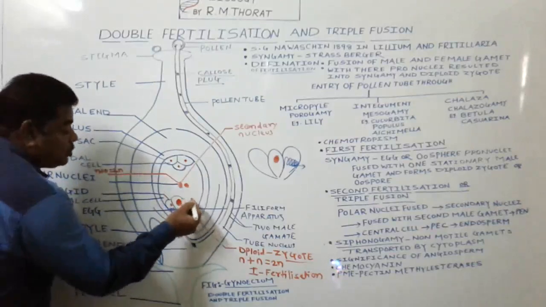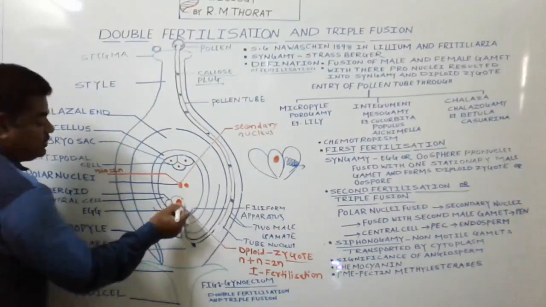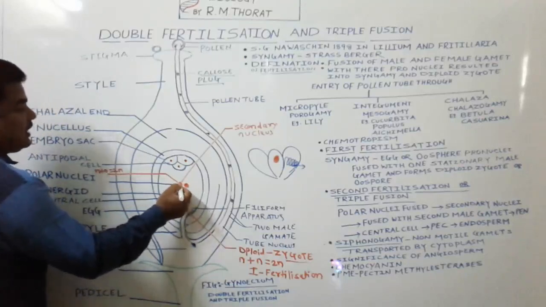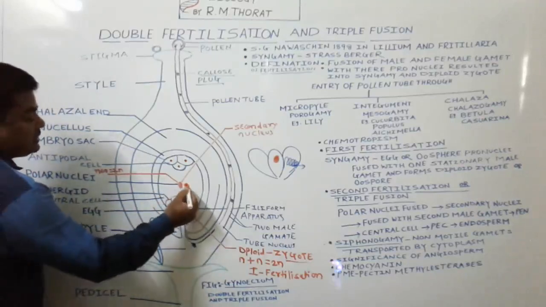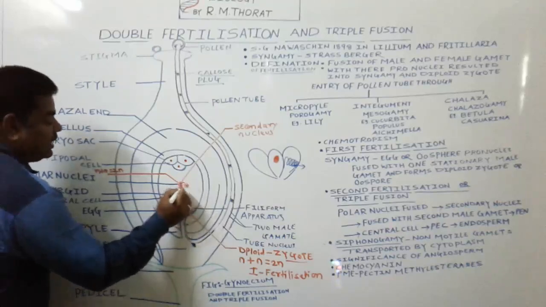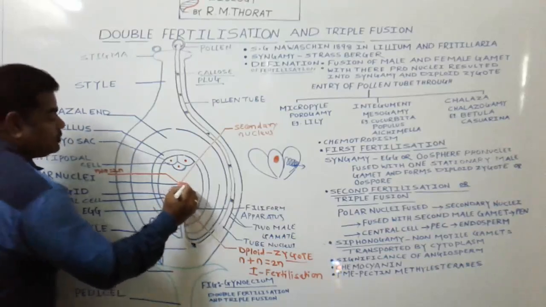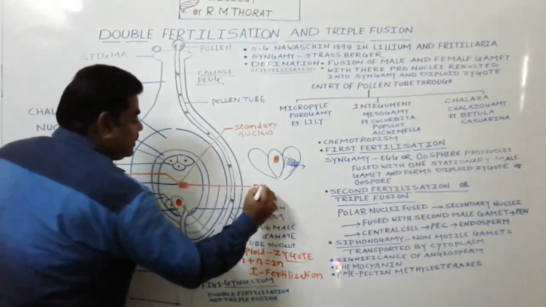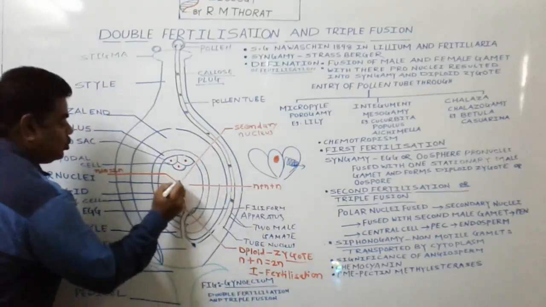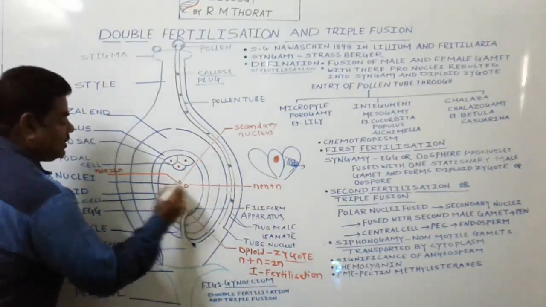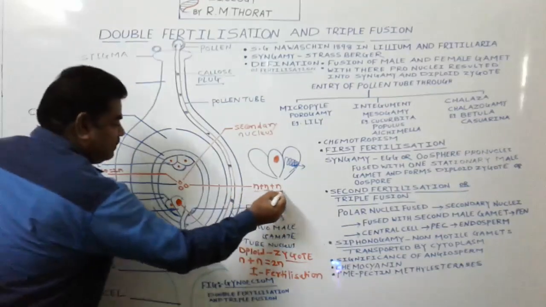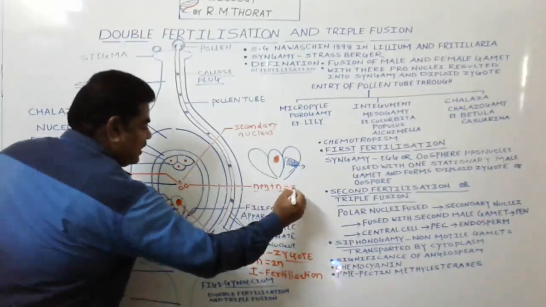Out of the two male gametes, one fuses with the egg and the second comes closer to the secondary nucleus. The second male gamete fuses with the secondary nucleus and forms N plus N plus N. See here, two polar nuclei and this third male gamete: 1, 2, 3, N plus N plus N forms a 3N.